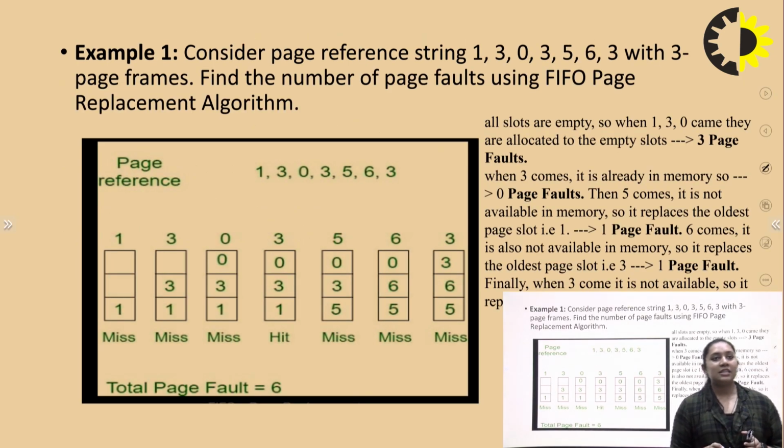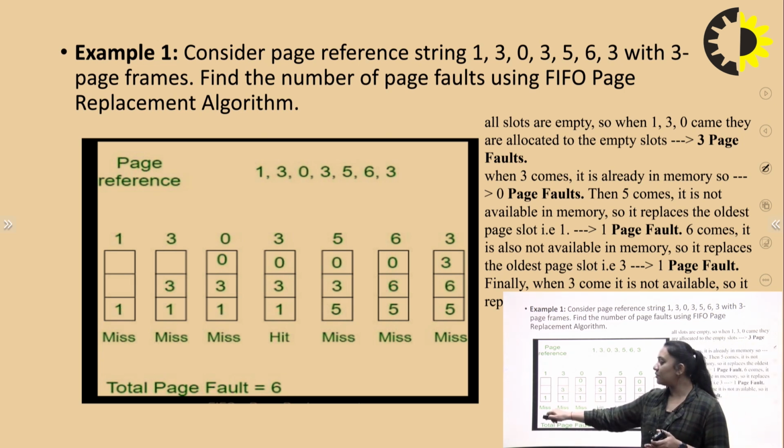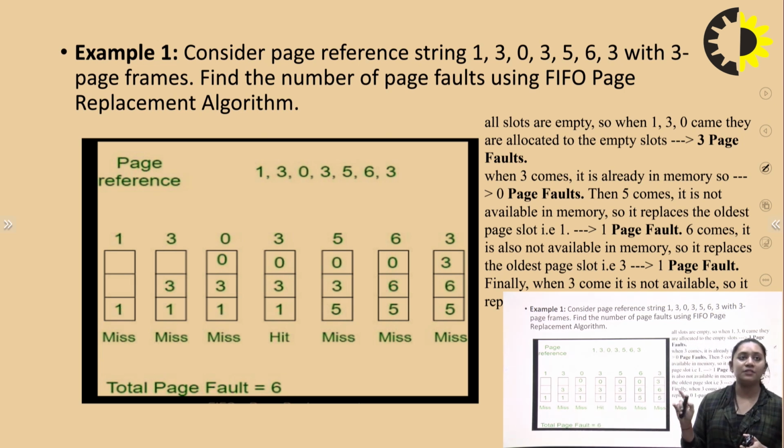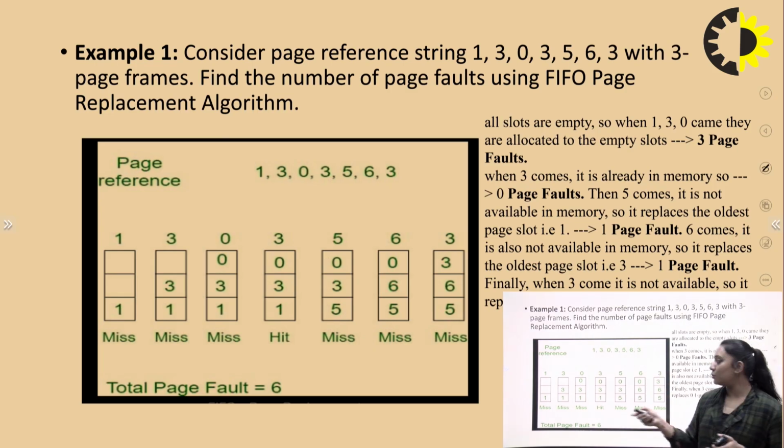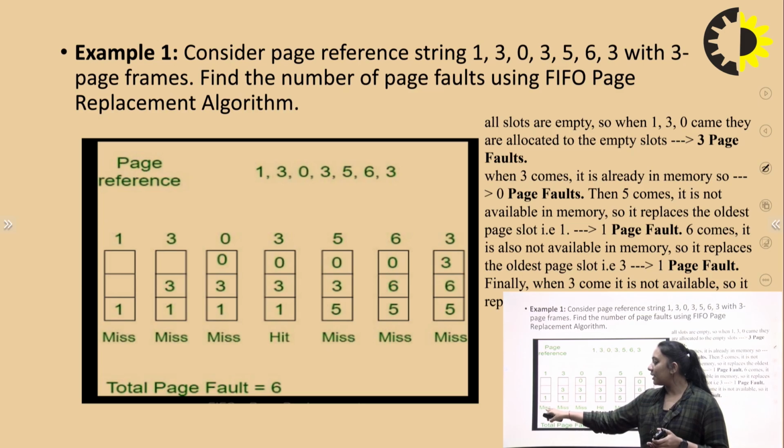As you can see, here are the examples. We consider the page reference string, with numbers 1, 3, 0, 3, 5, 6 and 3. With the page frame we have 3. So we find the number of page faults using FIFO page replacement. FIFO means first in first out. So the first number which comes gets placed in first in first out order.